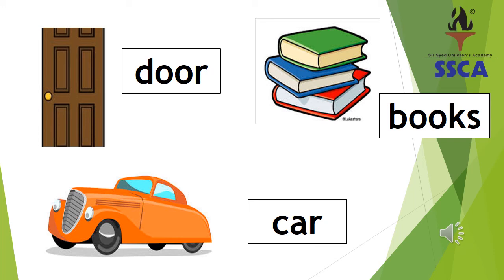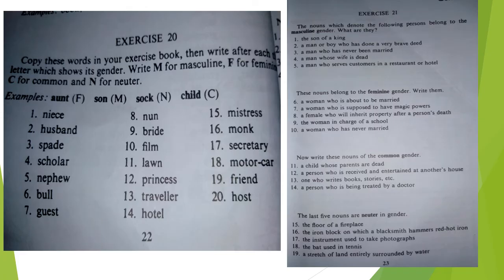So now let's move on to our homework. Now here on page number 22 and 23 you have exercises 20 and 21. I hope, dear students, you might have done these exercises as your homework or summer vacation, but if you haven't done yet, so you will do it in your language copy right now. Exercise 20. You have to copy these words with blue color and you have to write the kind, whether they are common, neuter, masculine or feminine.